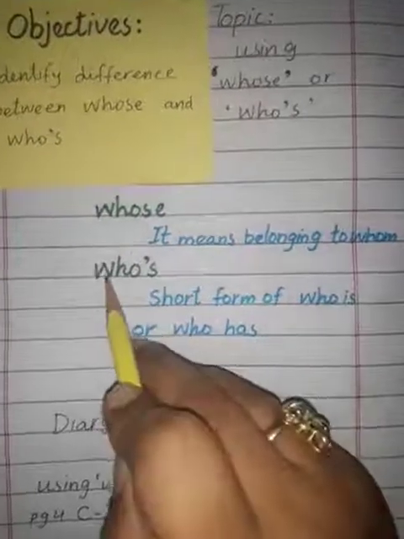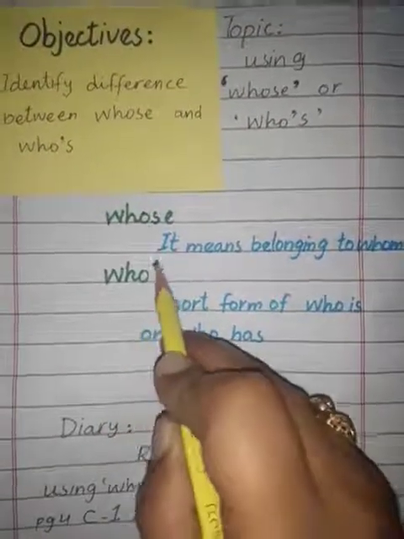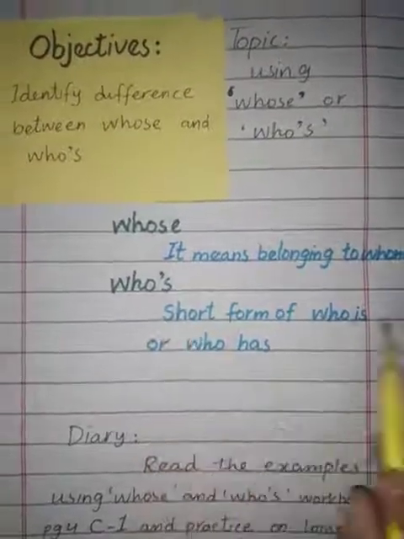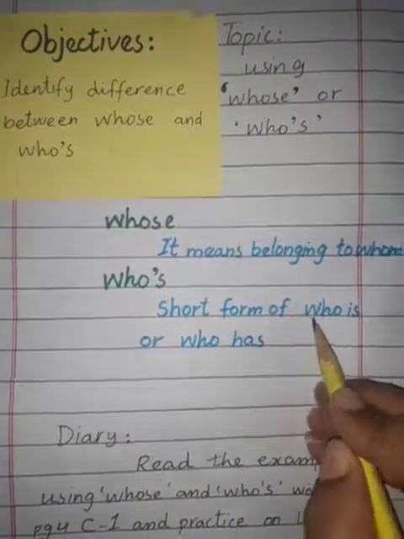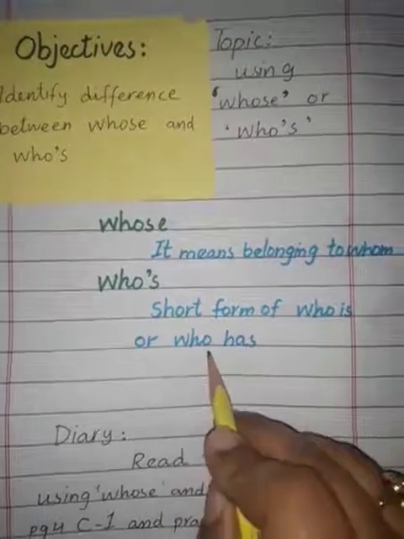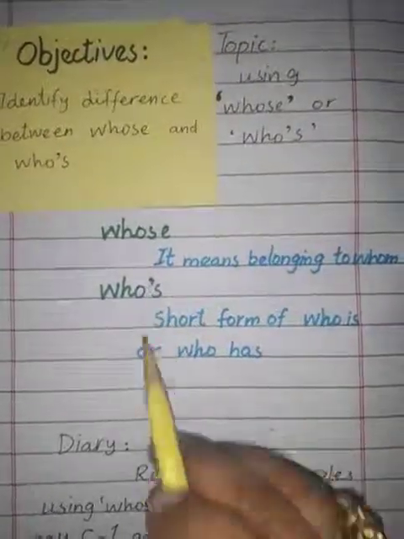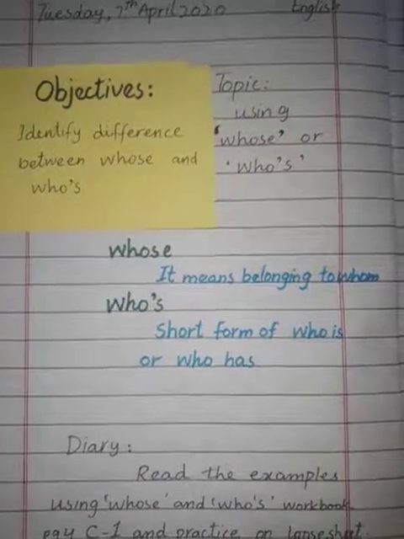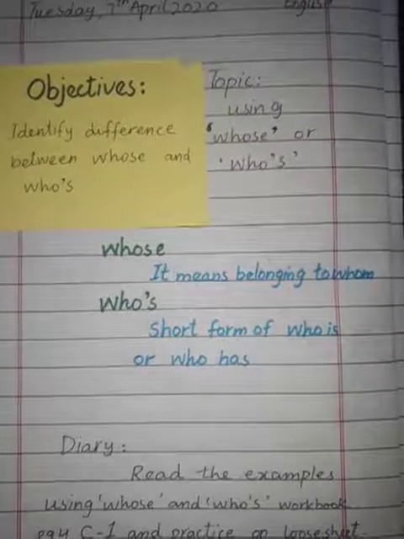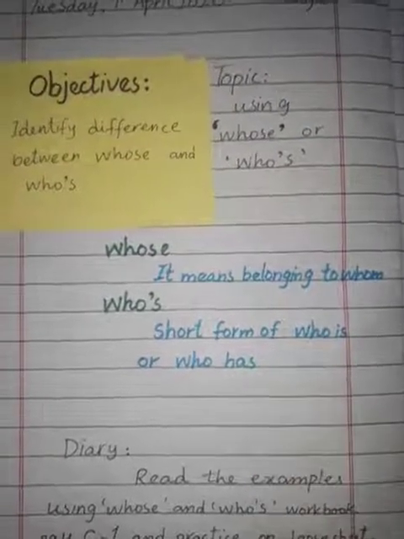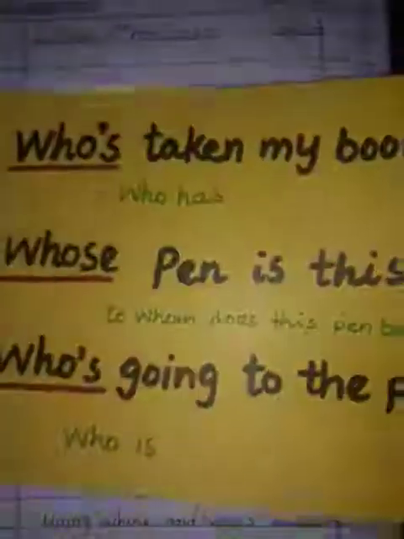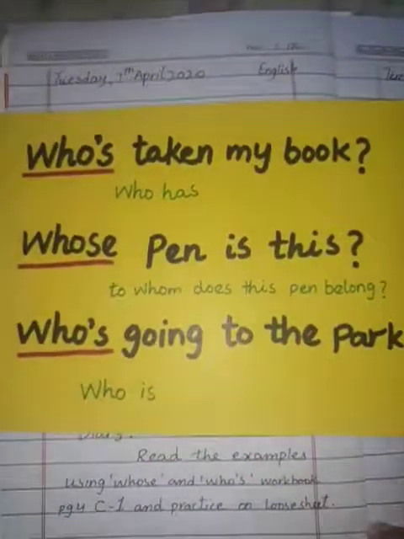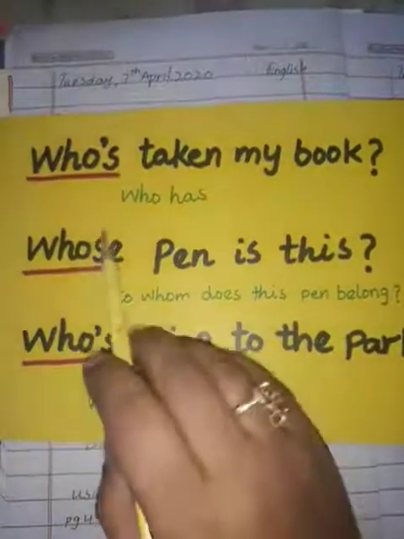And who's, W-H-O, and this punctuation is apostrophe. Yes, who's. It is a short form of who is and who has. We use the apostrophe to show the contraction. So apostrophe means that it is a short form of who is or who has. So let me show you this card. Yes, let's read these examples.